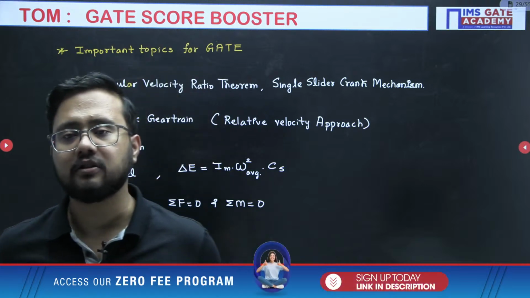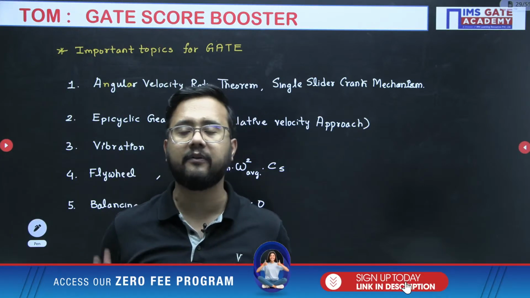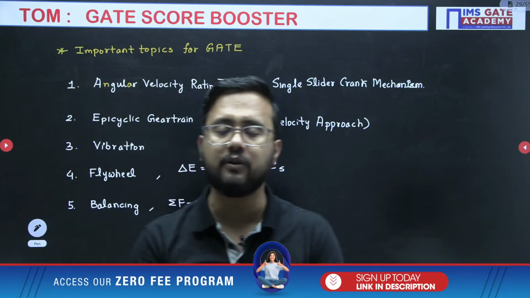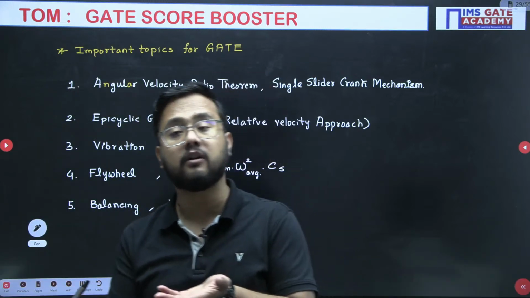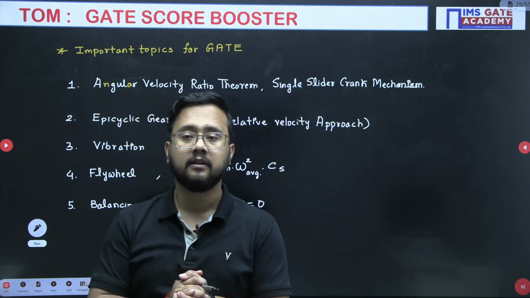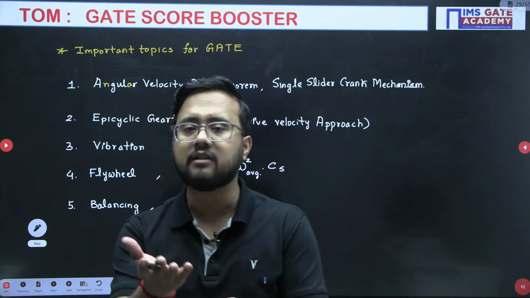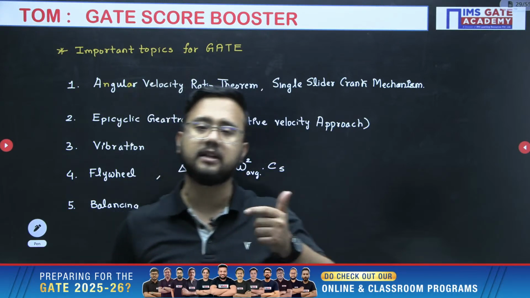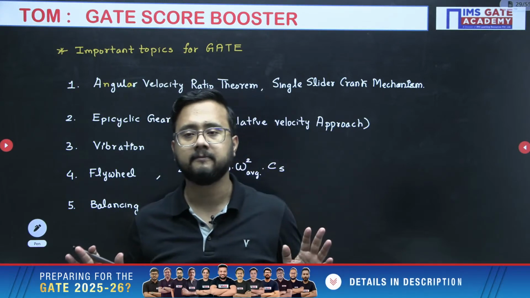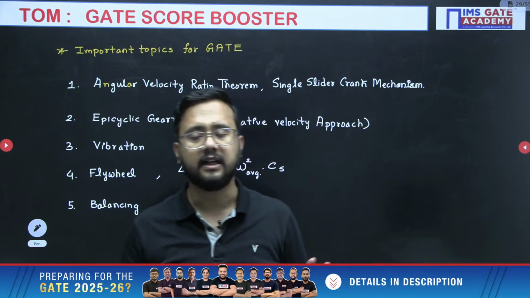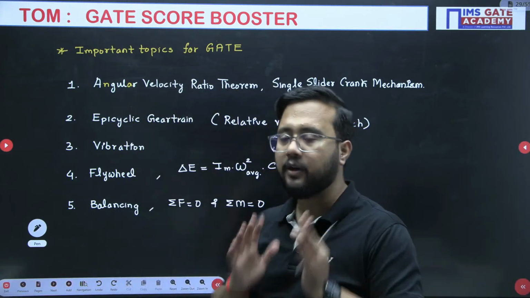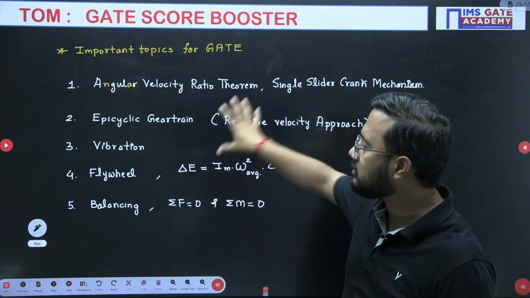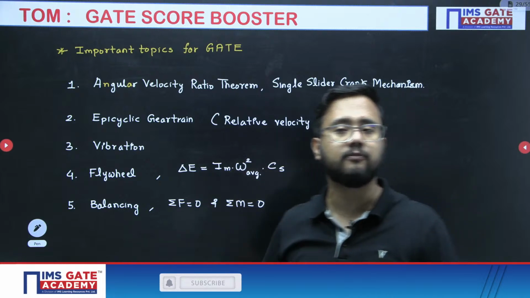That's very good, Aditya. Leave the governor topic, no issue. Gyroscope you have to do. Yes, correct: mass moment of inertia into omega of spin multiplied by omega of precession. Absolutely. In gyroscopic couple, what is required is how to identify the direction of the gyroscopic couple using the right hand thumb rule. That's it, nothing more than that. But from a subject point of view, these things are more important compared to other things. Even if you focus on this, you will be able to score good marks in theory of machines.